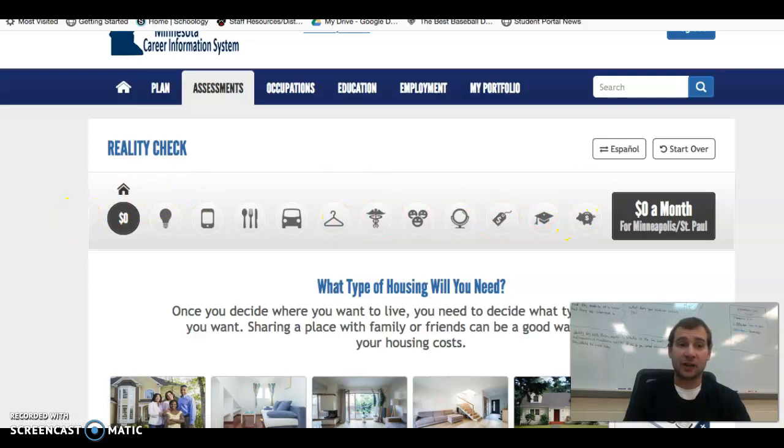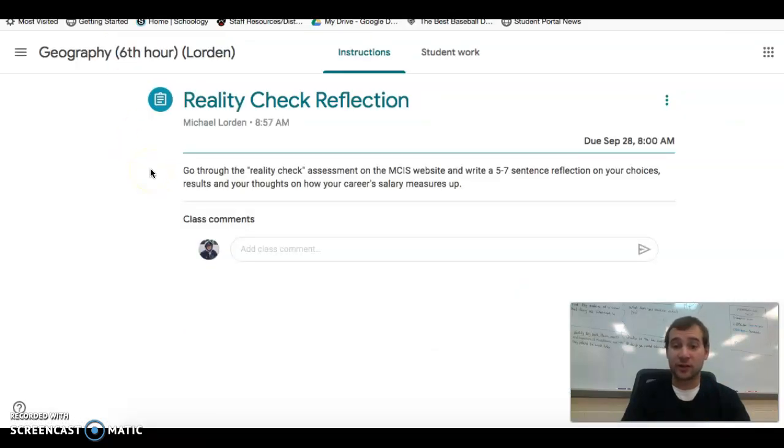This is going to be actually on Monday when I start giving you the directions for your career paper. This is one of the paragraphs of your paper. So if you do a good enough job on this assignment, you can just copy and paste it into your paper later on next week. So go through it. Make sure your response is 5 to 7 sentences. And once you've done that, you've done the job for today.